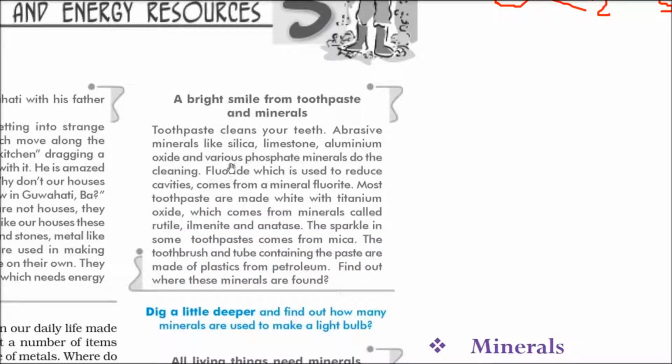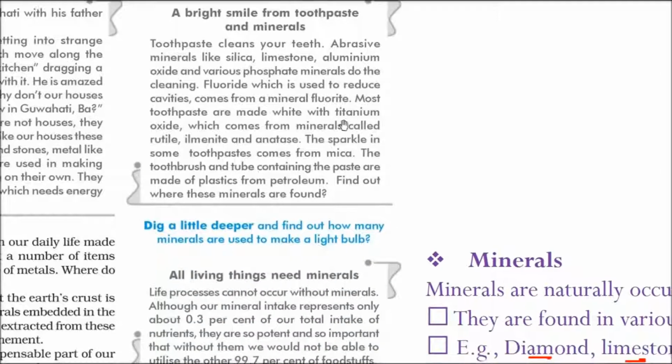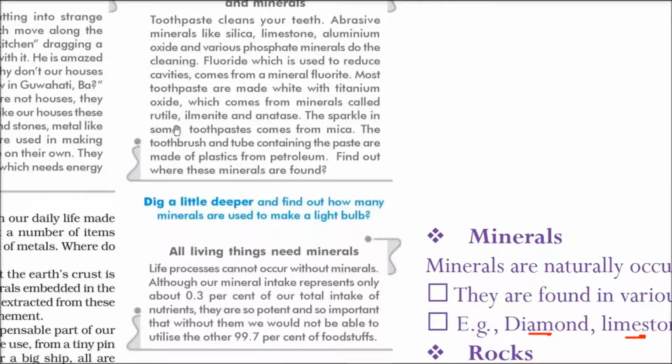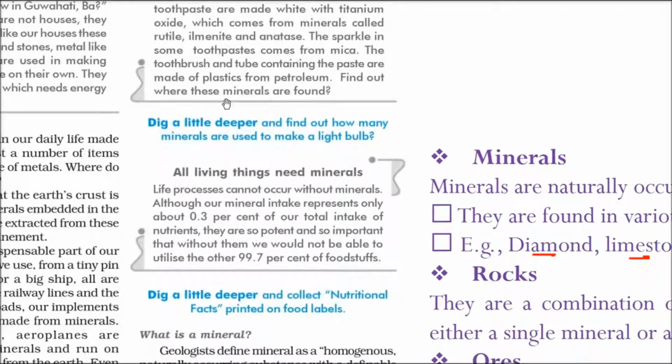Apart from this, I can just give you an example that the toothpaste you use, like toothpaste cleans your teeth, and we have abrasive minerals like silica, limestone, aluminium oxide, and various phosphate, and that do the cleaning. To reduce the cavities, we have fluoride, which comes from mineral fluoride. Then we have titanium oxide, most toothpaste, and we have different minerals in it like rutile, ilmenite, and anatase. The sparkling comes from the mica, abrak.